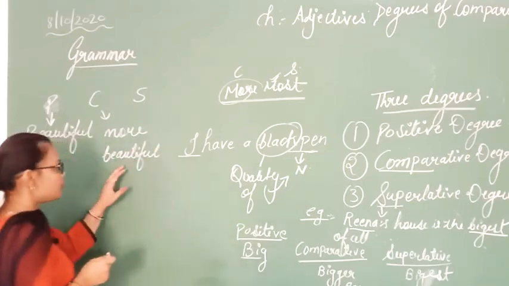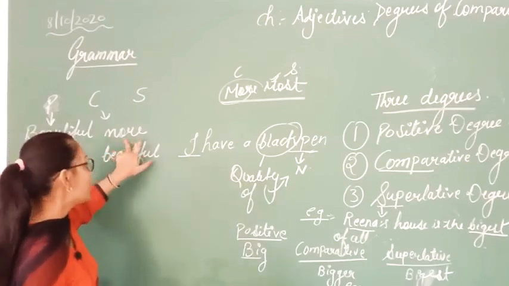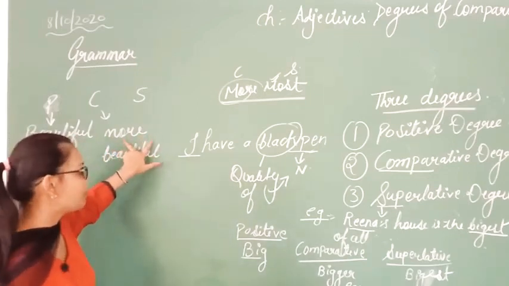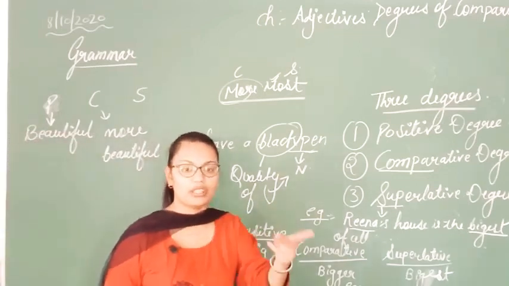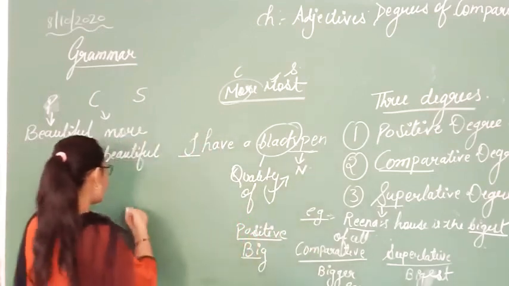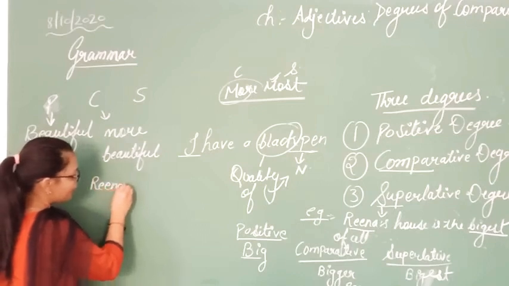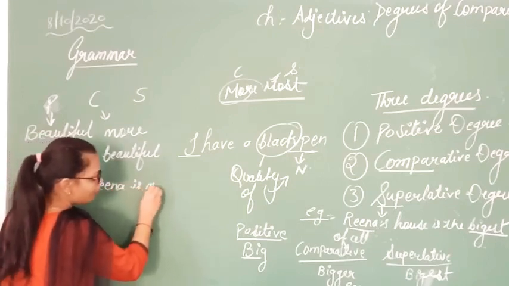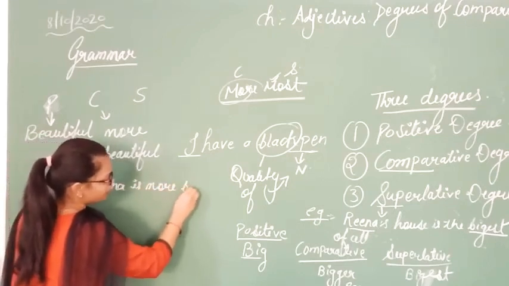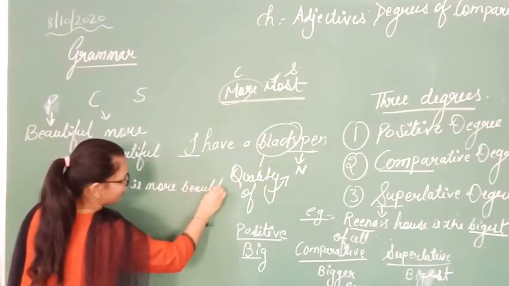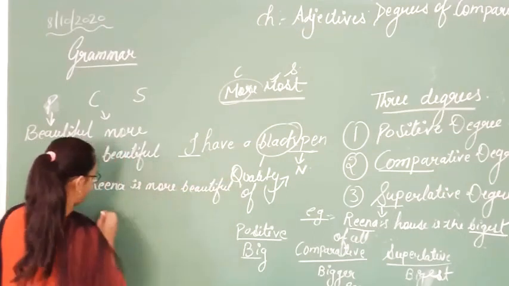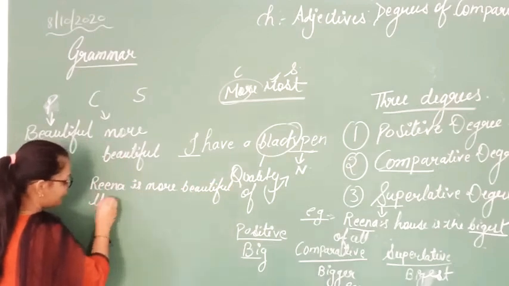Here I have used more, meaning I am comparing two things with each other. For example, Reena is more beautiful than Sita.